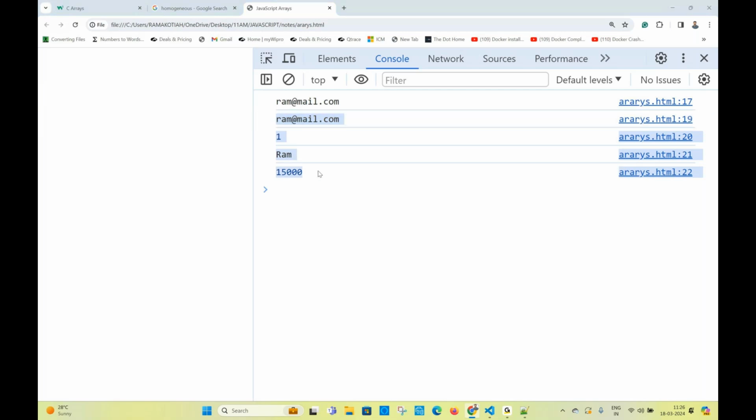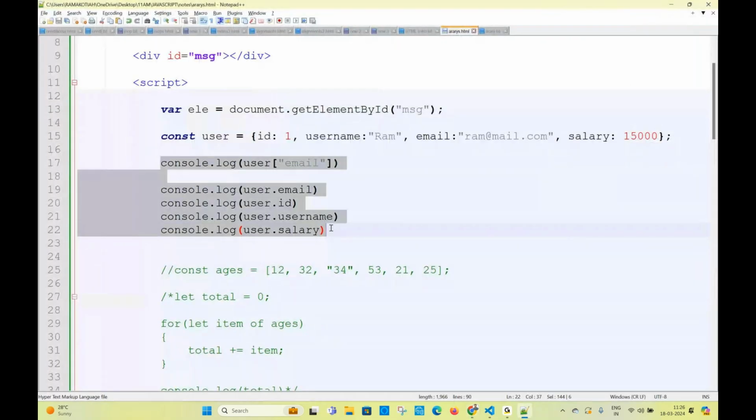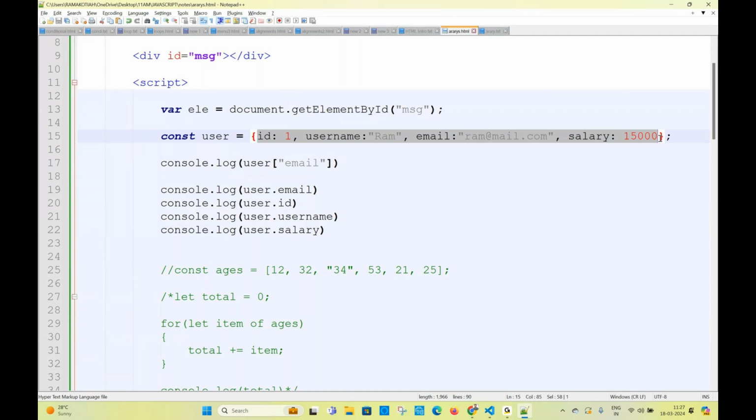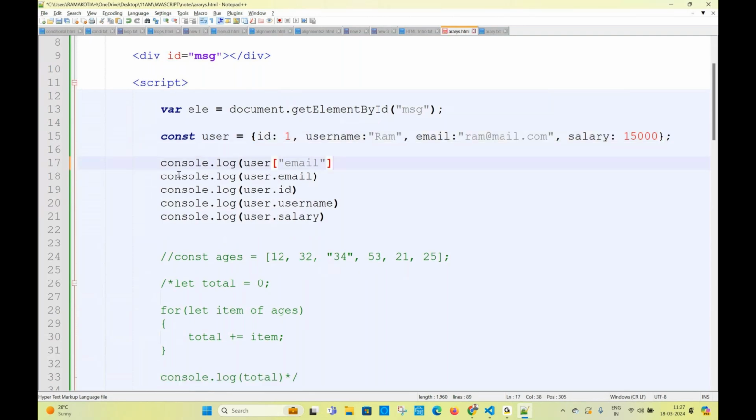Okay, sir, how can we iterate an object? Like we iterated an array just now, I want to iterate an object also. If you have 4 values, okay. If you have 1000 values, then we'll write user.id, user.something every time. No, I don't want to do that. Tell me please, anybody, how can we iterate an object?